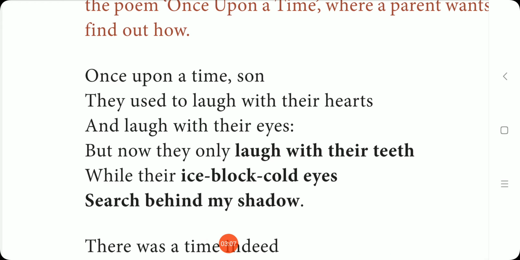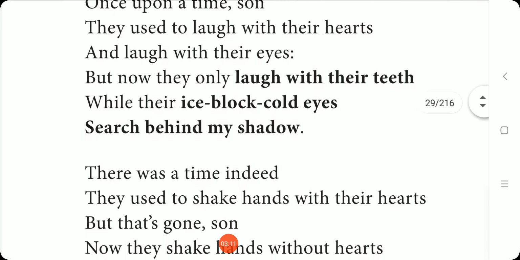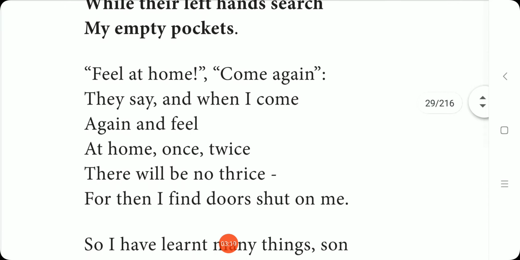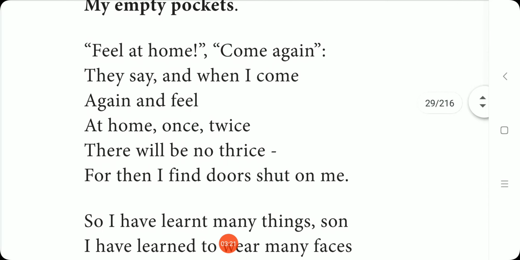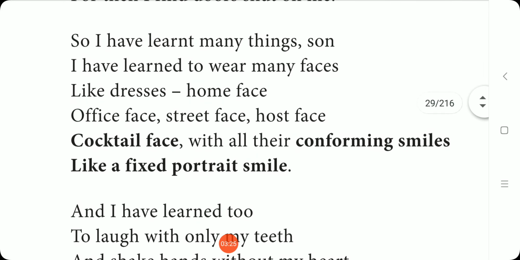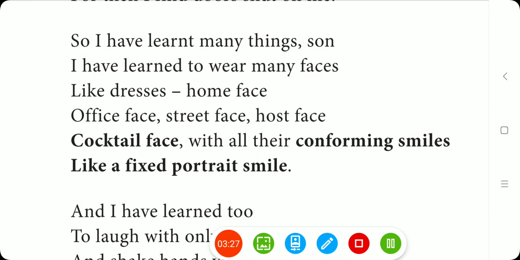What are the similes here in this poem? In the first stanza there is no simile. In the second stanza also we cannot find any simile. Now come to the third stanza. In the third stanza also there are no similes. And look at the fourth stanza.